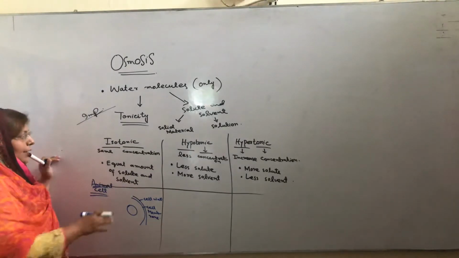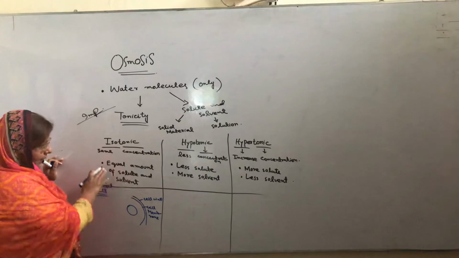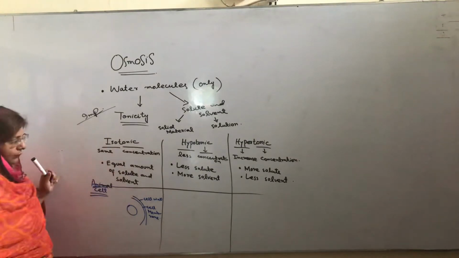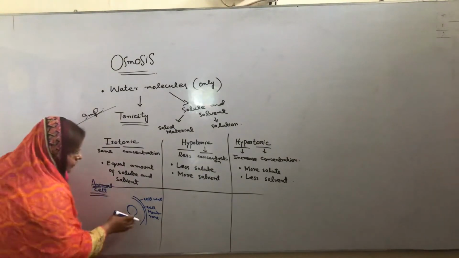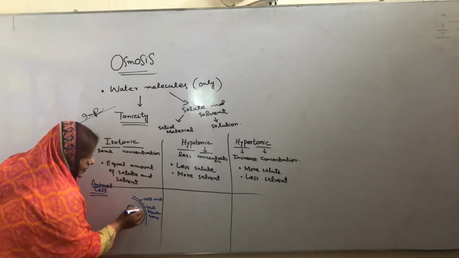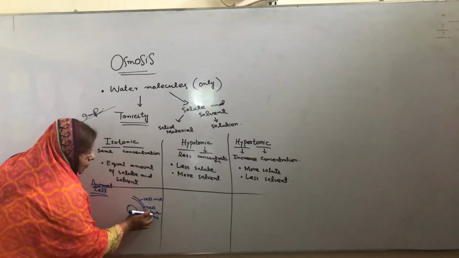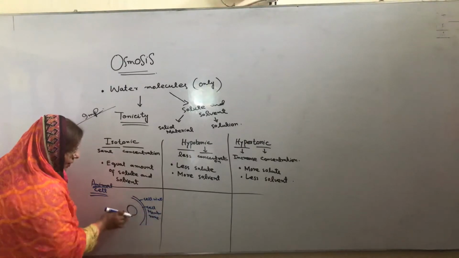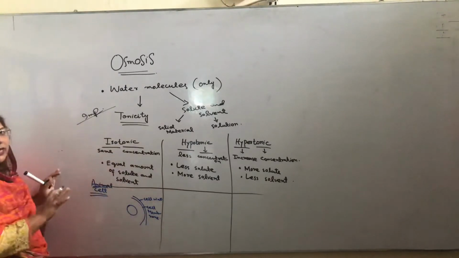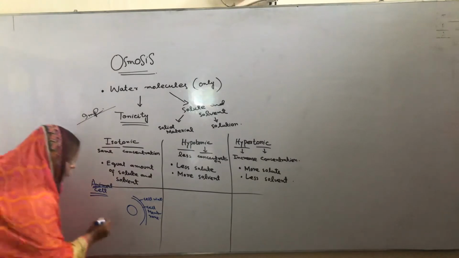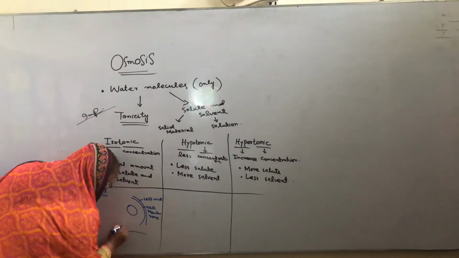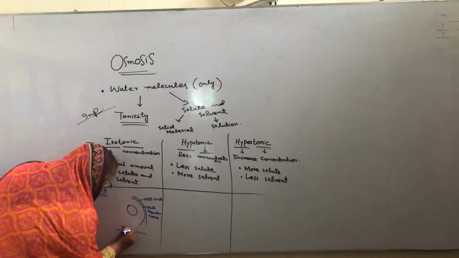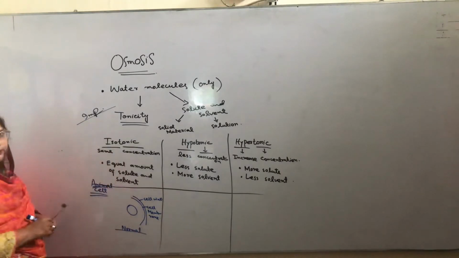So what will happen in an isotonic environment? Equal amounts of solute and solvent. So the pressure of the solute and solvent inside is equal to the pressure of the solute and solvent outside the body of the cell. So in this position the cell will remain in a normal position.